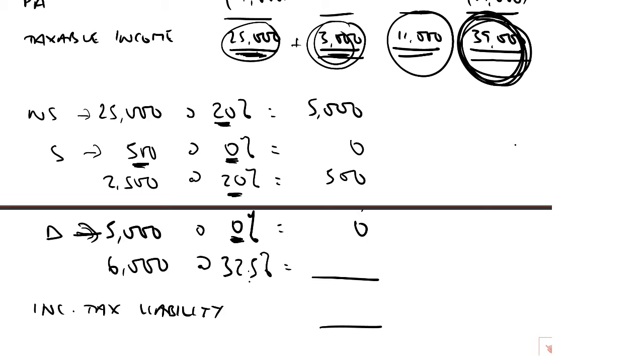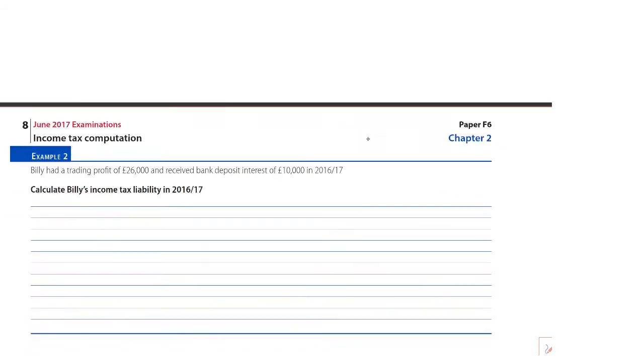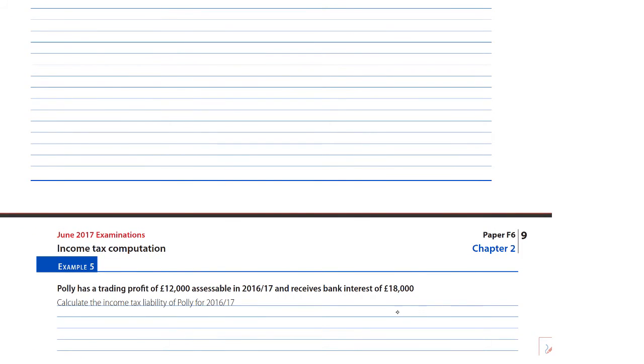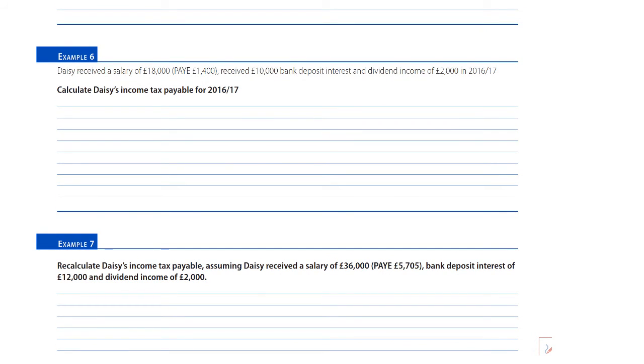Okay, what I need you to do now, therefore, is to go back to the notes. And there, hopefully at this point, we've already done examples 2, 3, 4, and indeed 5. That leaves you now to have a go at example 6 and example 7, and to then review through the example answers that are available to you, and hopefully ensure that you are then okay with the basis of these calculations.